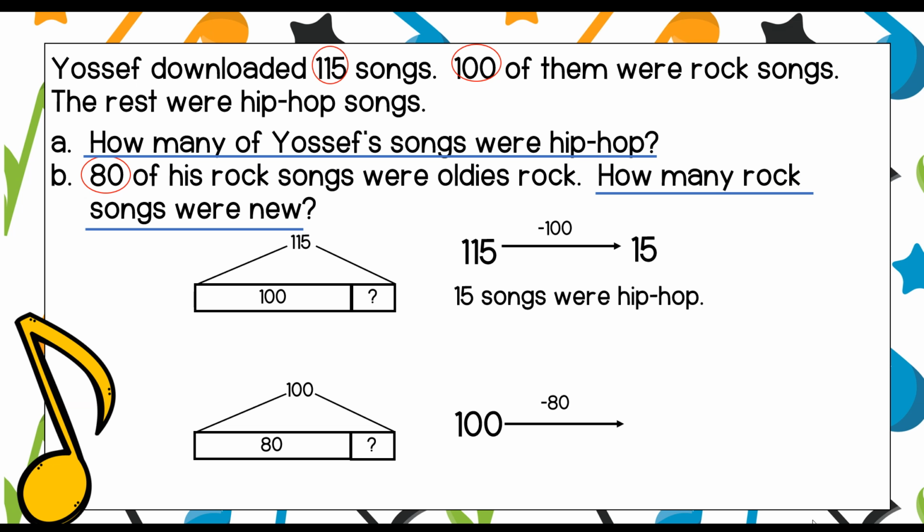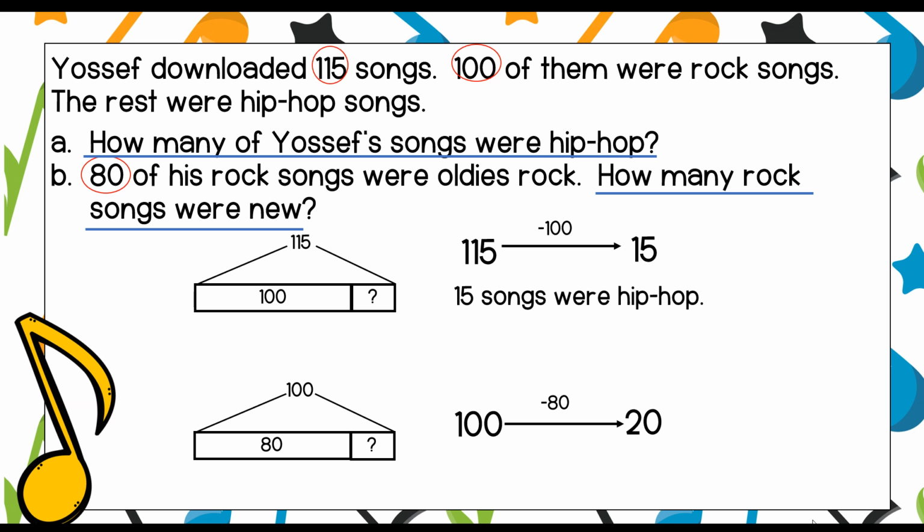How many tens are in 100? Do you remember? It takes 10 tens to make 100. And 80 is 8 tens. So if I have 10 tens and I take away 8 tens, that leaves me with 2 tens, or 20.